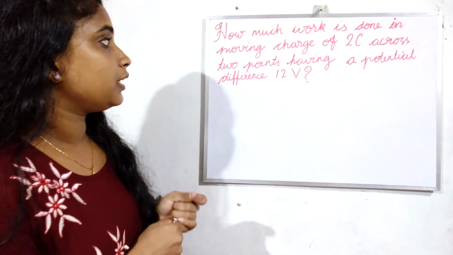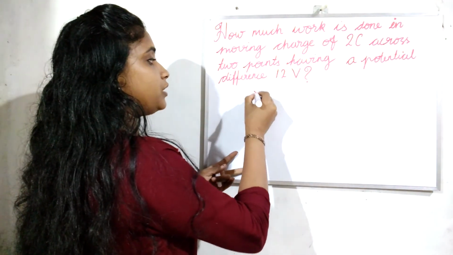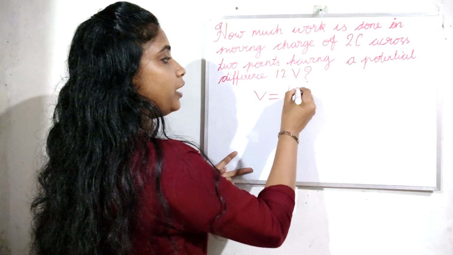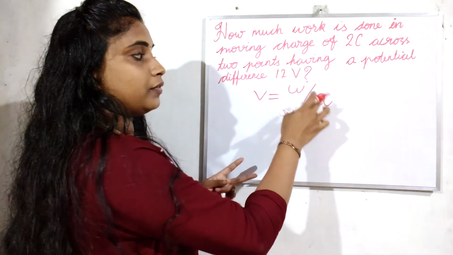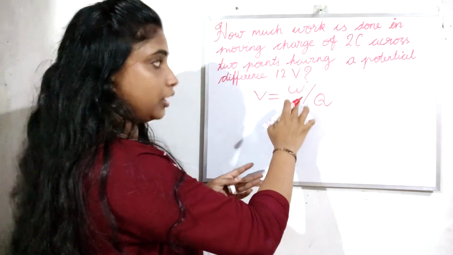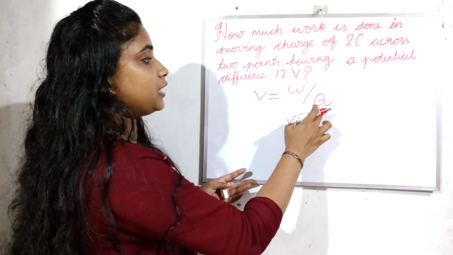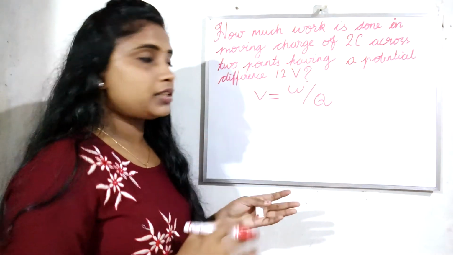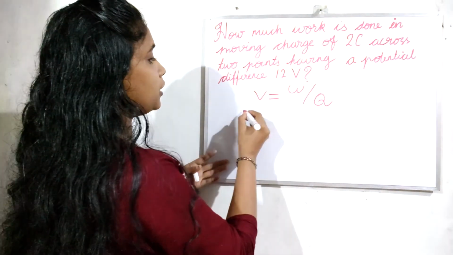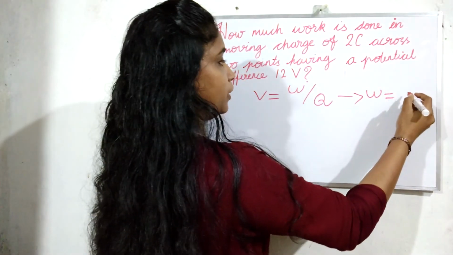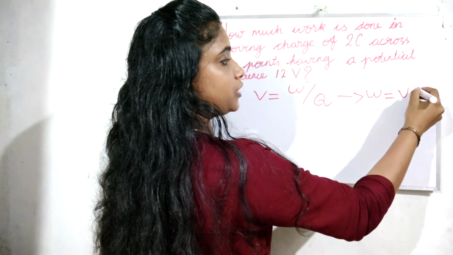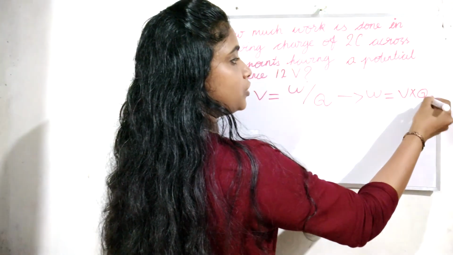We know that the potential difference V is equal to work done divided by charge. So we can calculate work as work is equal to volt, the potential difference, into charge.